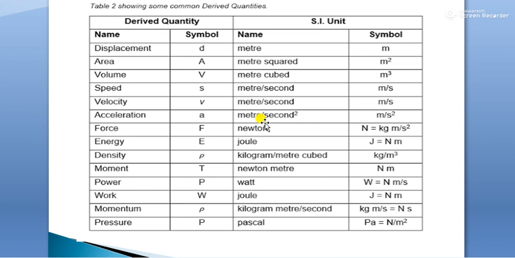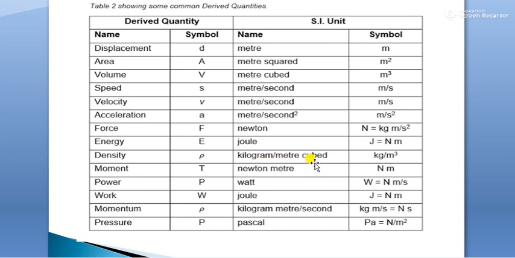Then for acceleration, we have the SI unit meter per second squared. For force we have the Newton, capital N, which is equal to kilogram meter per second squared. For energy we have the SI unit joule, J, which is equal to Newton meter.